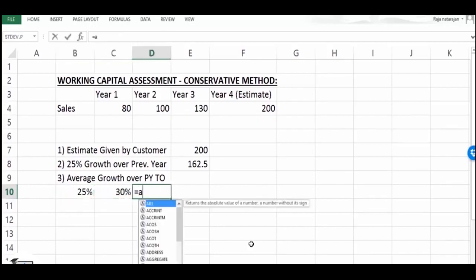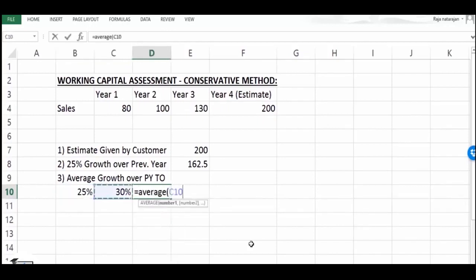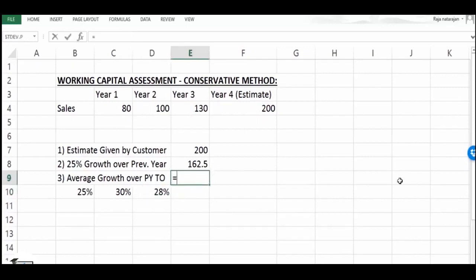So average is very simple. We'll say average of these two, and it's going to be 27.5 actually, right? So if I apply this percentage over the previous year turnover, that is on 130, then I'll have some growth. So let's see, it's going to be this 130 plus 130 multiplied by this growth rate. So we get 165.75. So we are having three different numbers now.